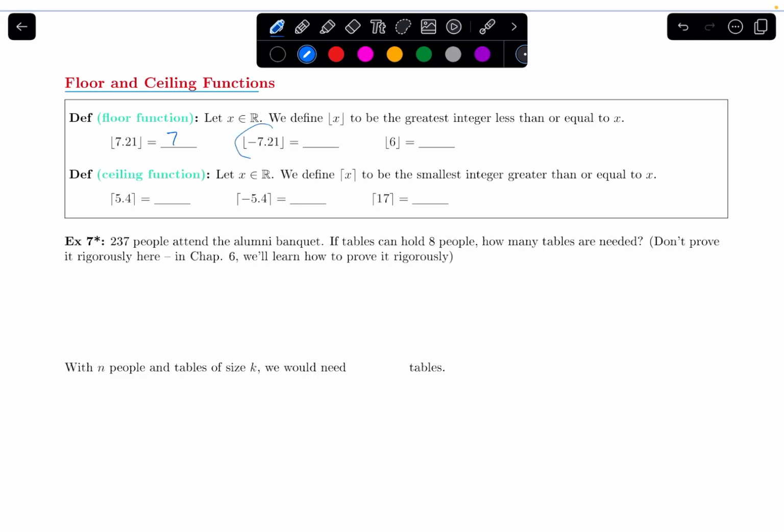The floor of negative 7.21 would be negative 8. The floor of 6, well, that's already an integer. I don't need to round it down at all. It just stays 6.